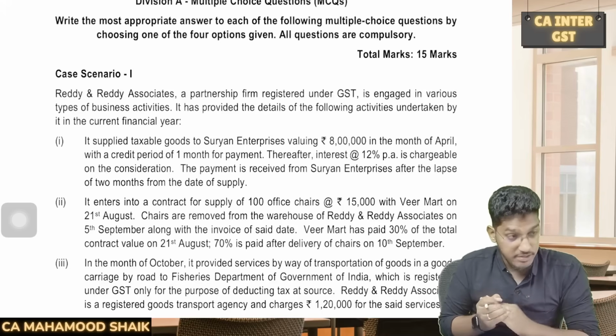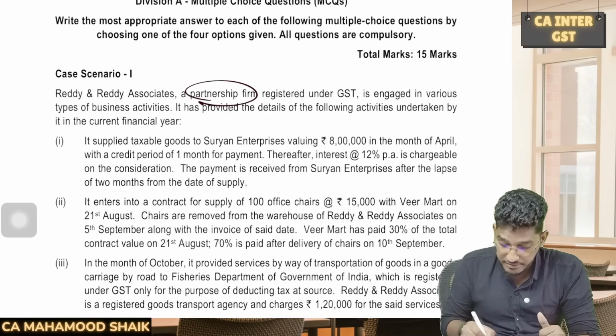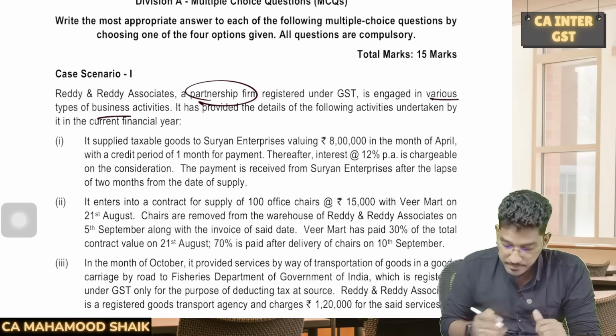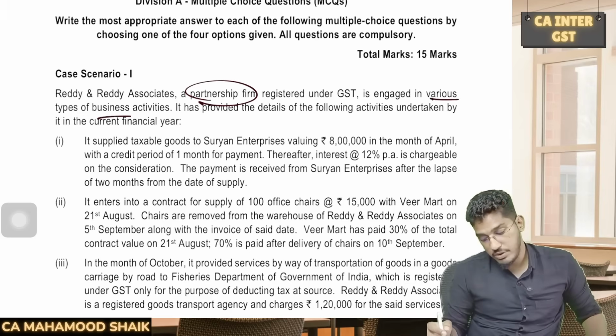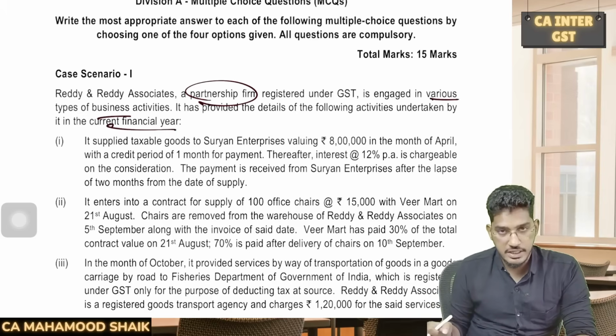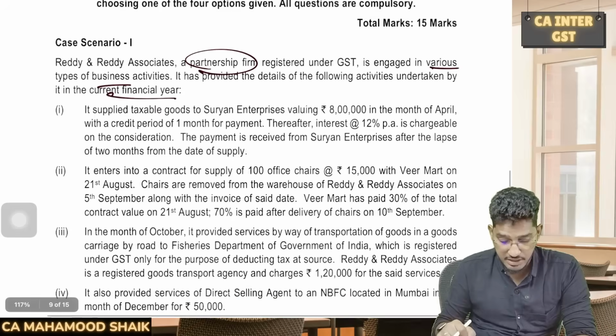Reddy and Reddy Associates, a partnership firm. It is a partnership firm which is registered under GST, is engaged in various types of business activities. It has provided the details of the following activities undertaken by it in the current financial year. So in the current financial year, they have undertaken various activities. Its details they are giving here.